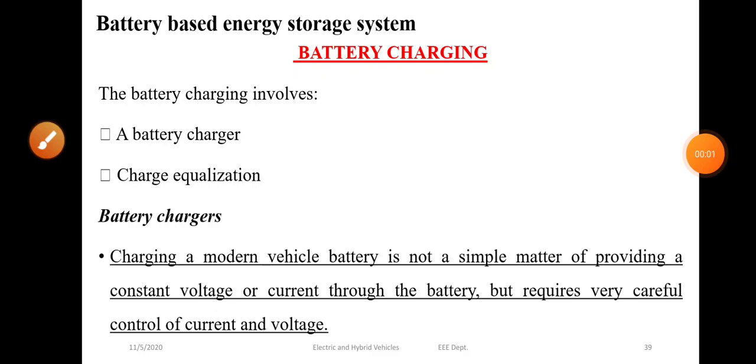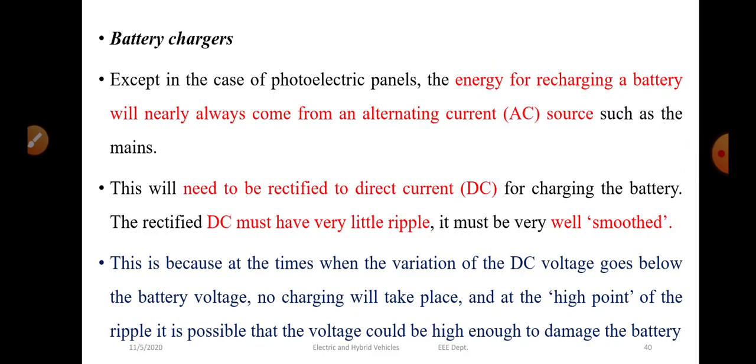Next, let us study about battery charging. Battery charging involves a battery charger and charge equalization. First, the battery charger. Charging a battery requires constant voltage and current, and also very careful control of current and voltage. We know that for battery charging, DC is required.